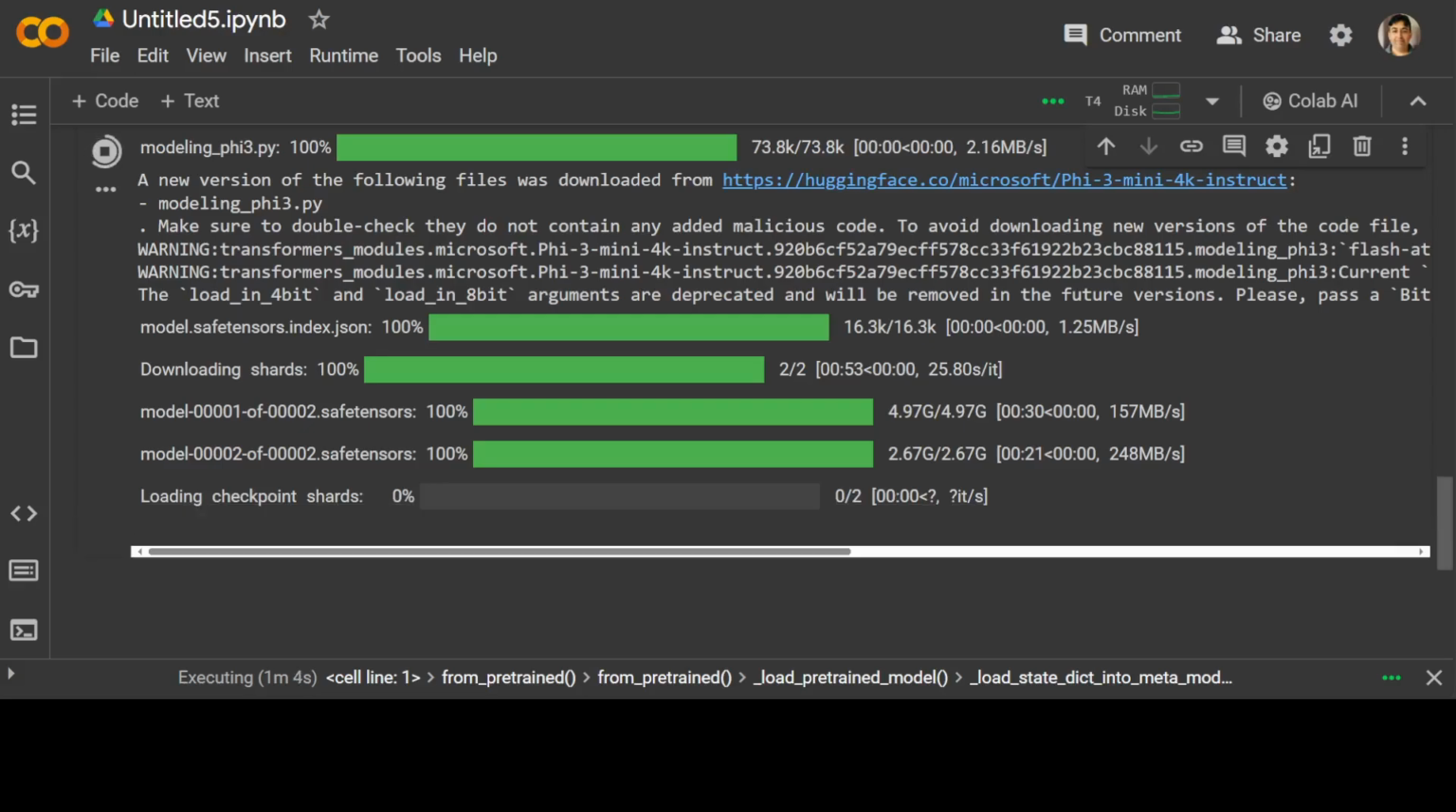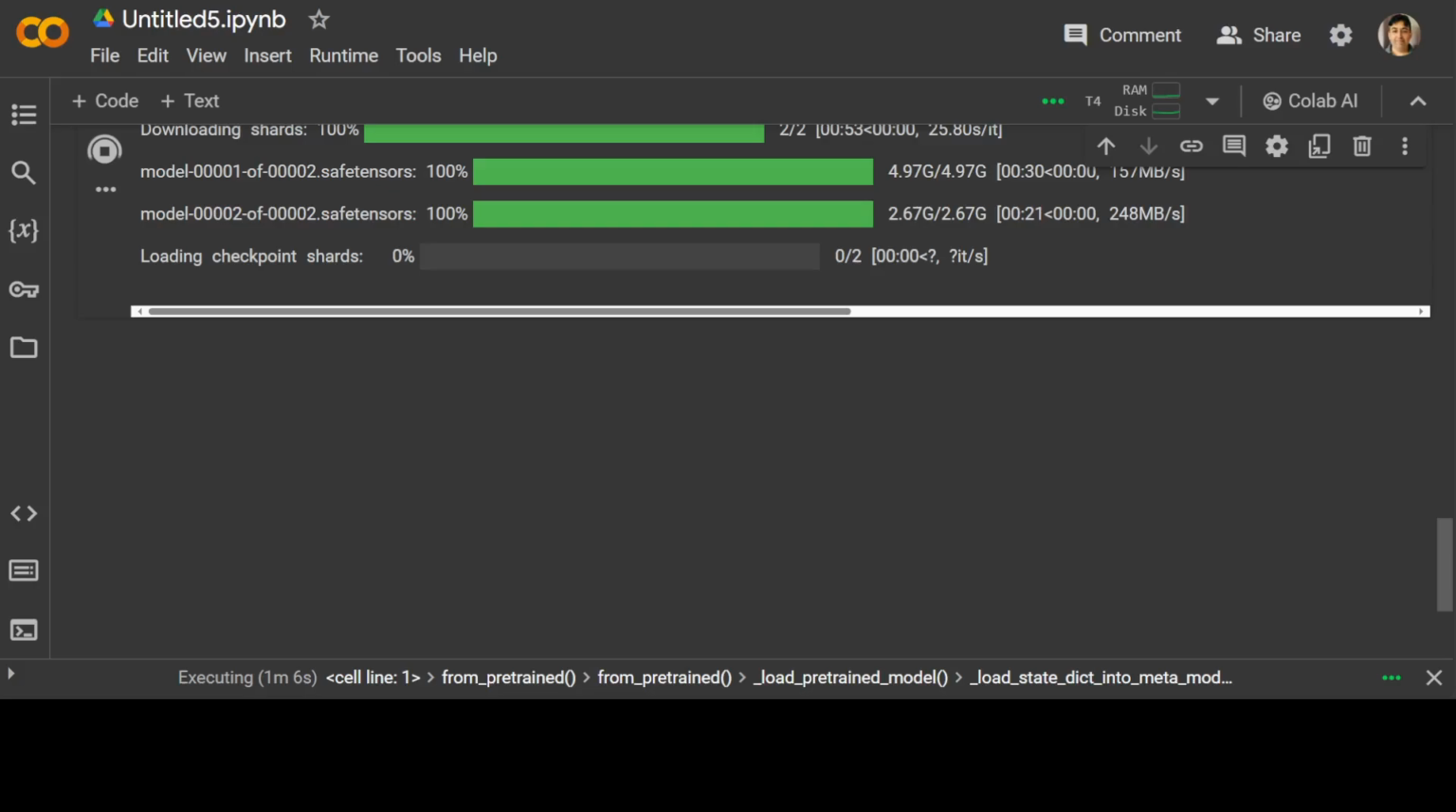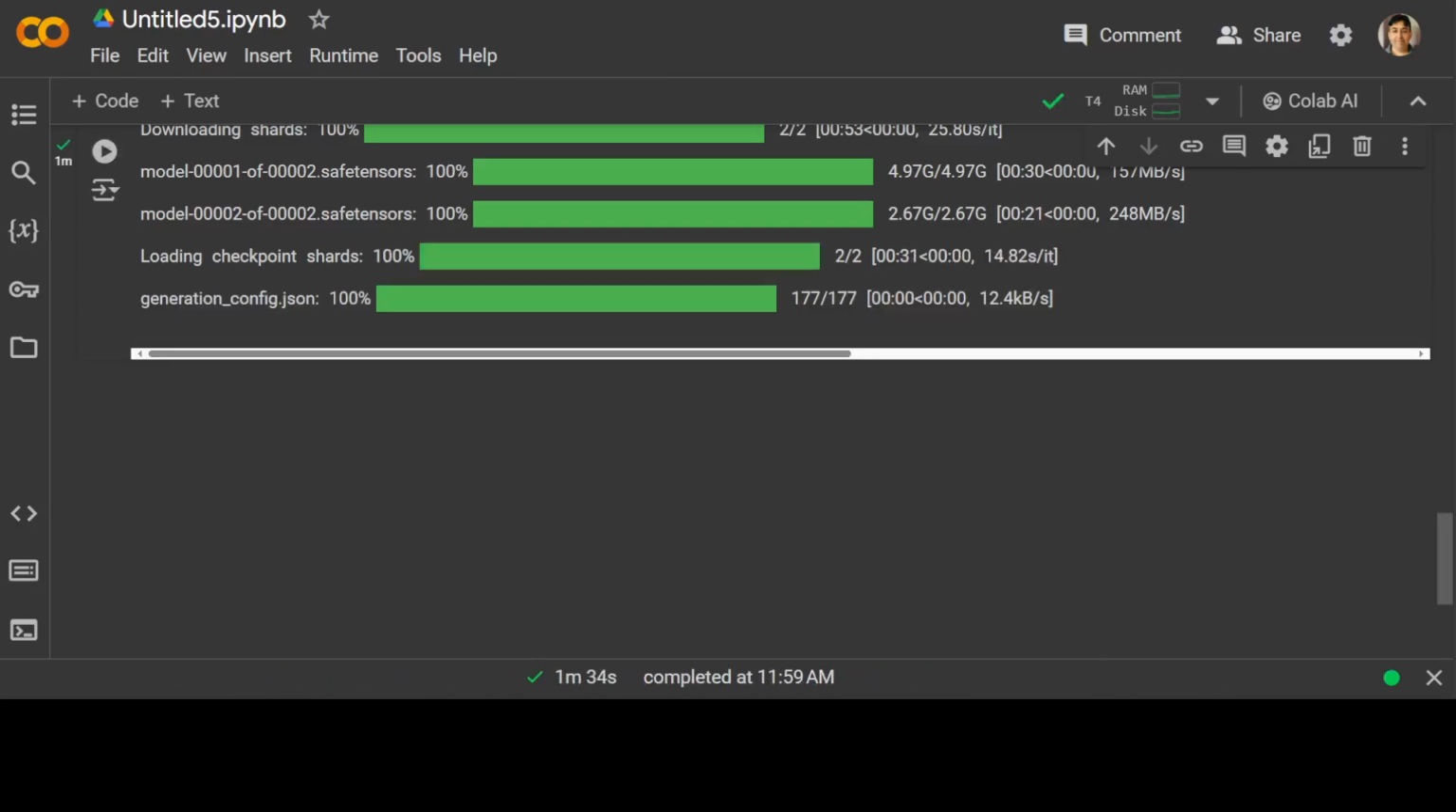Both of the tensors are done, and now it is loading these tensors into our GPU VRAM. This is a point where it might go out of memory if your GPU doesn't have sufficient VRAM. But hopefully, because this is just a 3 billion parameter model, this should be okay with this T4 GPU. Almost there. Okay, the model is downloaded and has also been loaded into our GPU.